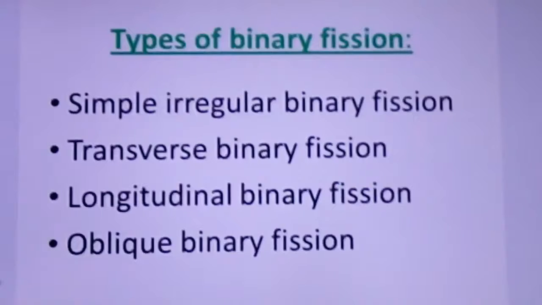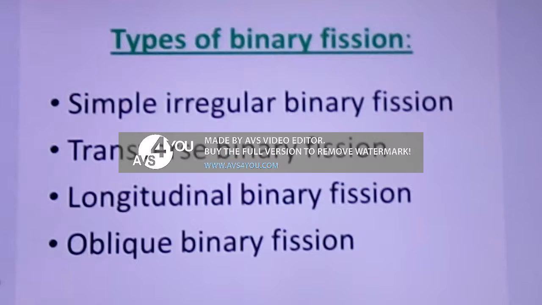This binary fission is of four types: simple irregular binary fission, transverse binary fission, longitudinal binary fission and oblique binary fission. These four types of binary fission are based on the plane where the fission occurs. Usually the plane of fission depends upon the organism. So based on that, they have classified it into four types: simple irregular, transverse, longitudinal and oblique binary fission.